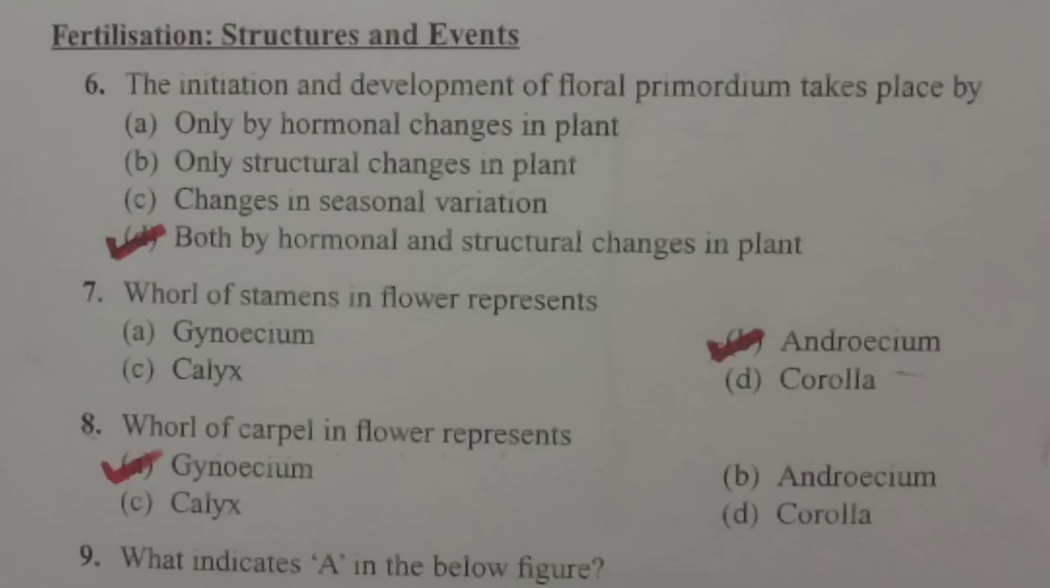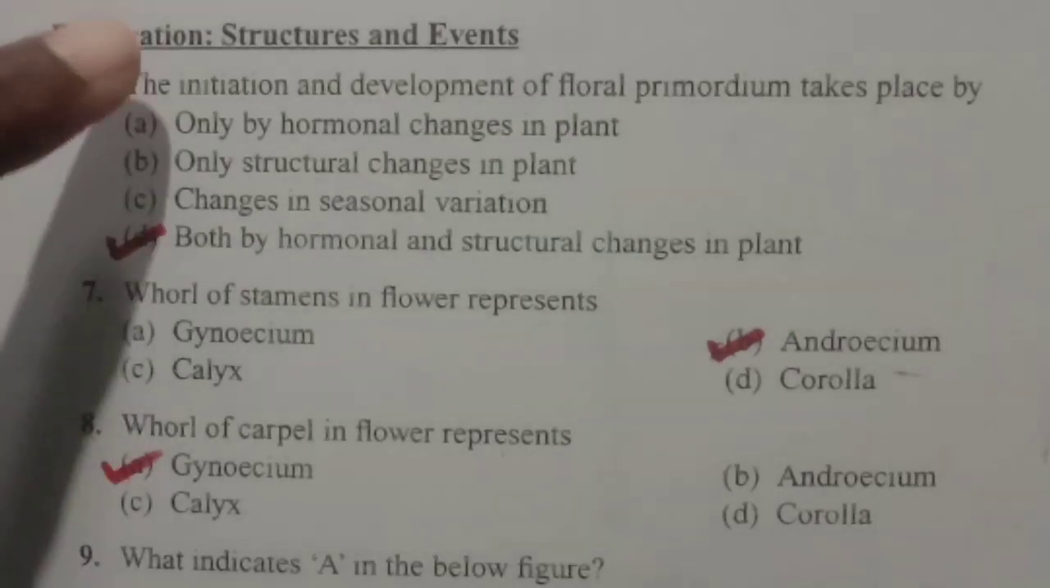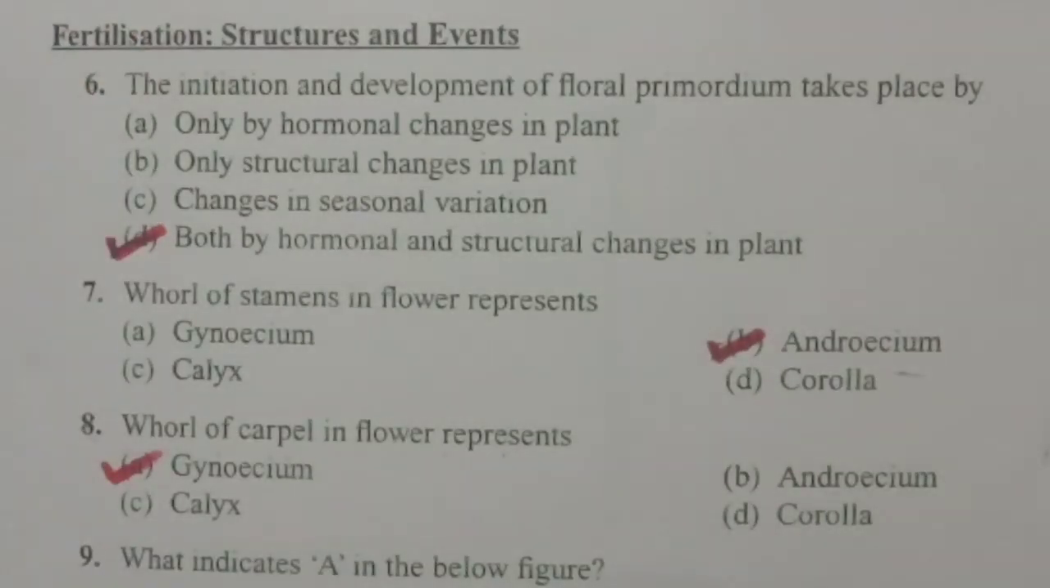Now we are going to discuss the MCQs regarding the chapter sexual reproduction in flowering plants. Look at the first question, students. The initiation and development of floral primordium takes place by. Actually, we will call the flower a modified shoot. I mean, the shoot gets modified into flower.